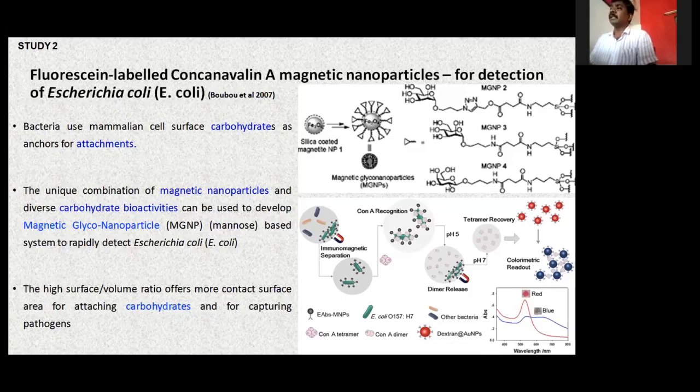concanavalin, a magnetic nanoparticle. Basically, this is an iron nanoparticle with silica coated at the top, and you have what you call the magnetic glyco nanoparticles, where the nanoparticles are surrounded with a bioconjugate. So that attaches with the bacteria. We can see them. There is EABS. This EABS is nothing but monoclonal.